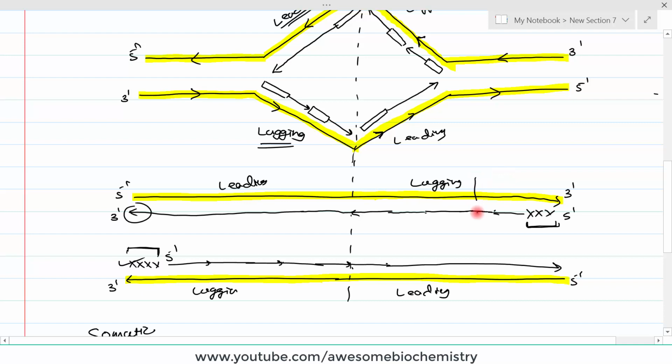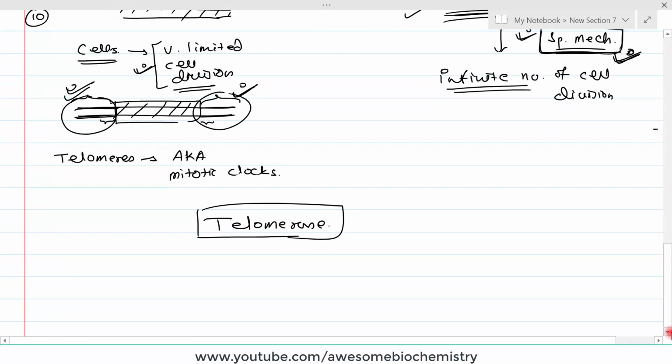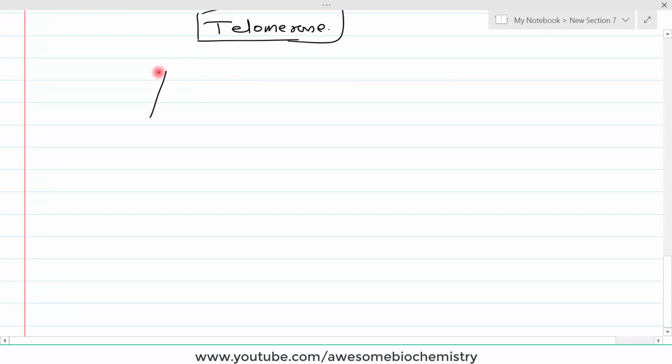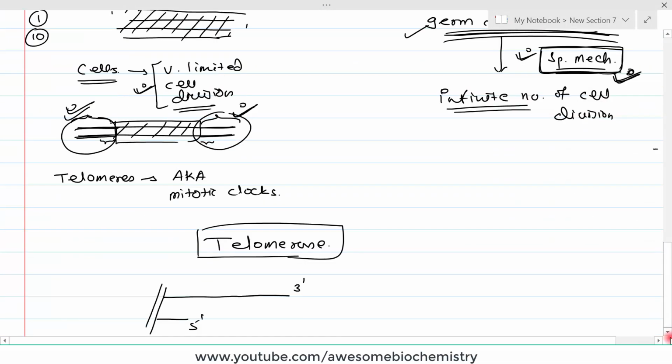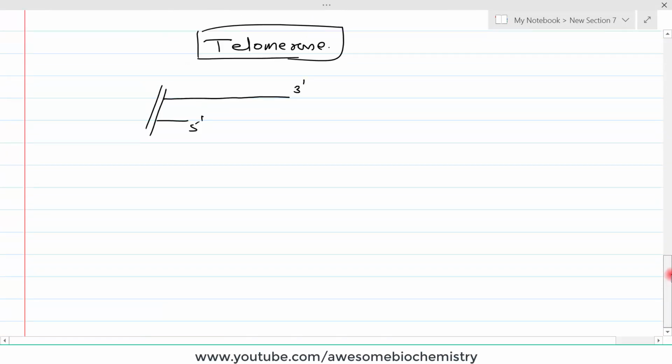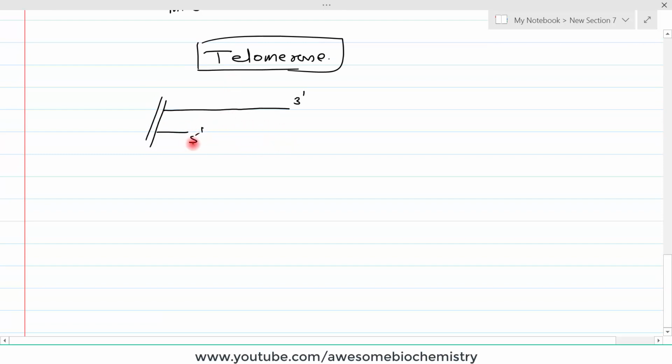To understand that, I am zooming onto this part. We have the overhanging 3' end, and this short 5' end. Consider only this much part. You can easily understand why there is a gap over here: because the newly synthesized 5' extreme end RNA primer is not replaced by any DNA, and that's why it is shorter. And this is the main problem that the telomerase enzyme is addressing.